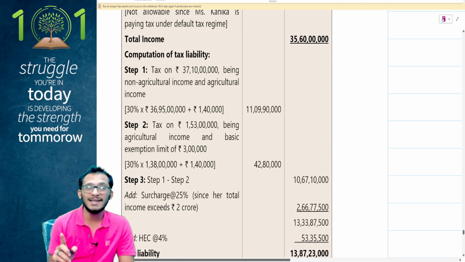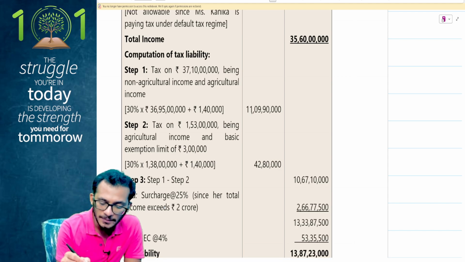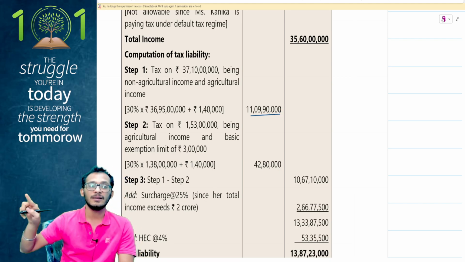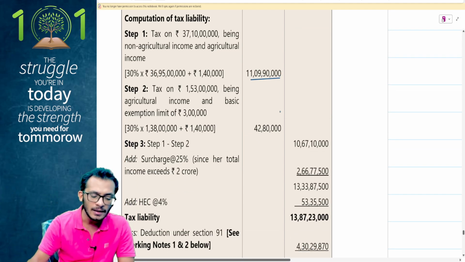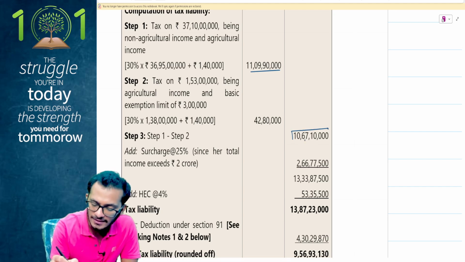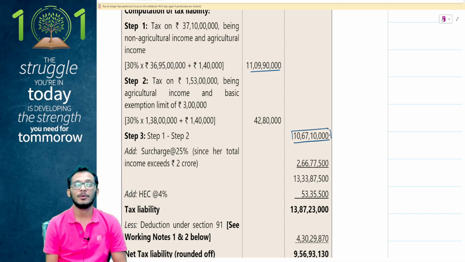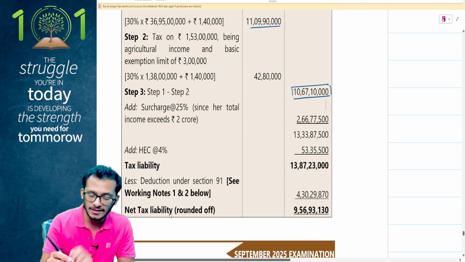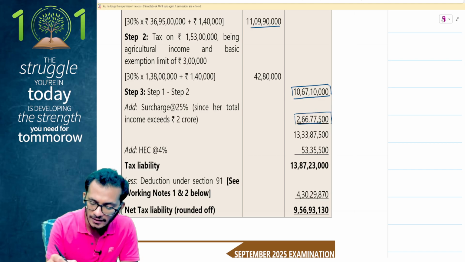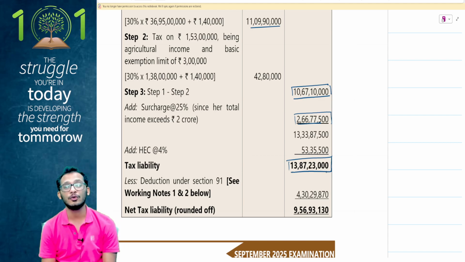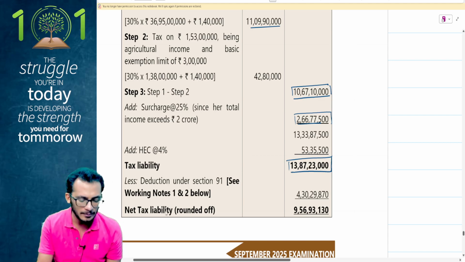Notice, to do my tax rates in India, they have considered the partial integration concept. So I'm starting from here, where I'm taking both incomes, agricultural income and normal income. Then I'm computing tax on the basic exemption limit plus the agricultural income. And then I'm finding out my final tax payable as 10.67 crores, 10.67 crores after partial integration. On this, I'm applying a surcharge of 25% and a cess of 4% to arrive at 13.87233. Yes, this is what is happening.